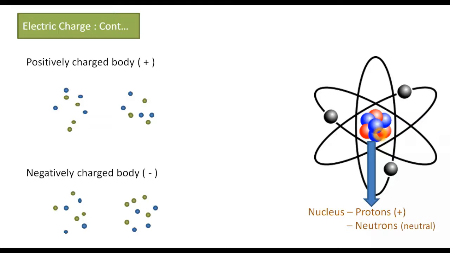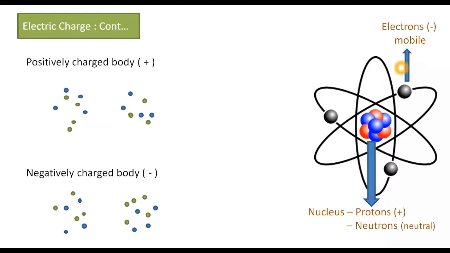This central part contains protons and neutrons. The particles which are revolving around this nucleus are called electrons. Electrons are mobile. They can move. They are moving in orbits surrounding the nucleus, in circular paths.